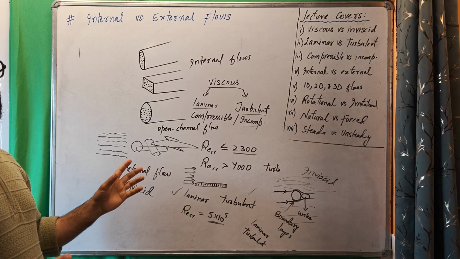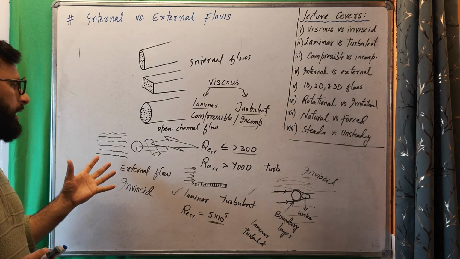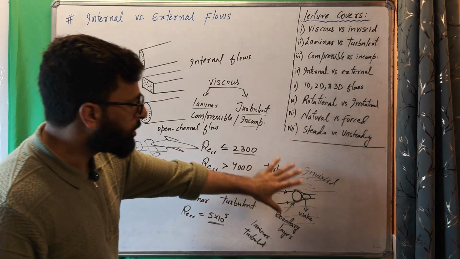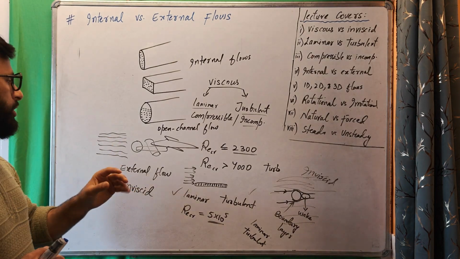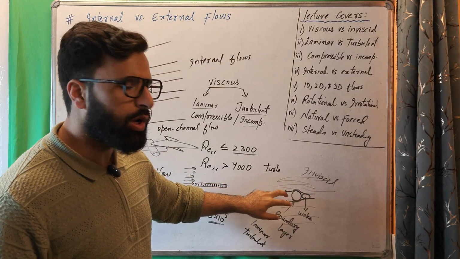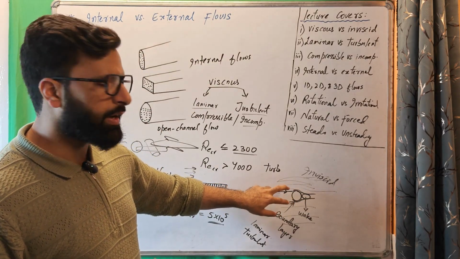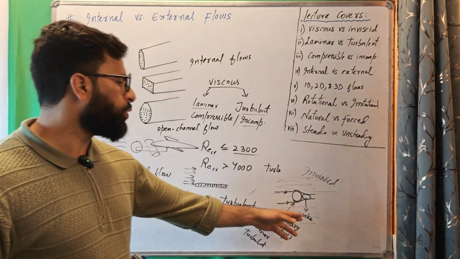Now external flows have both regions, or actually they have both the regions. They are mainly inviscid outside the body, but they are viscous dominated in two regions, which is near the wall, this thin layer that touches the wall. Their viscosity effects are significant, and the region behind the body is called the wake.